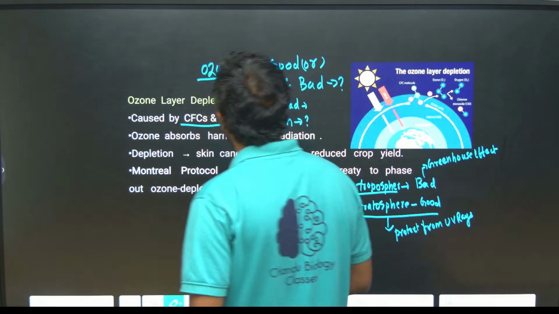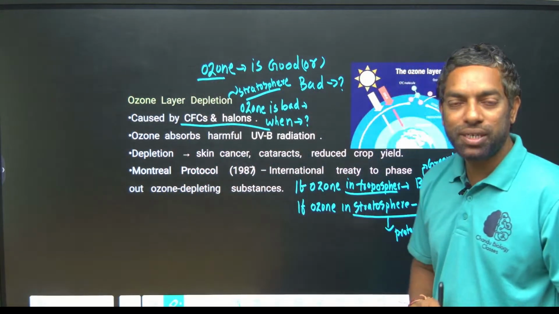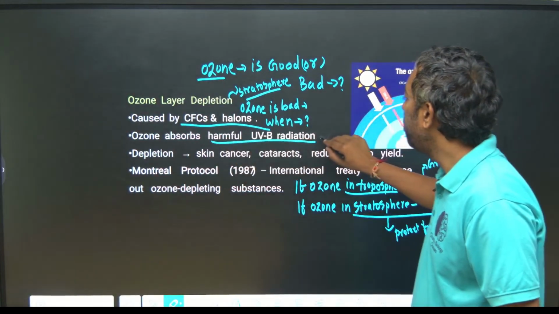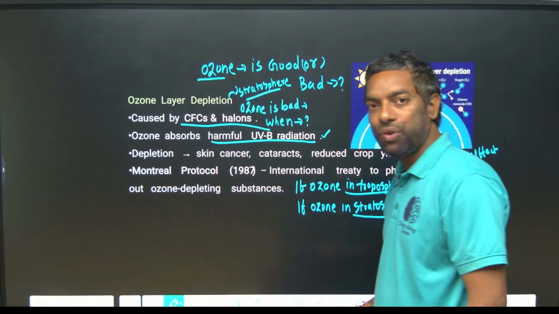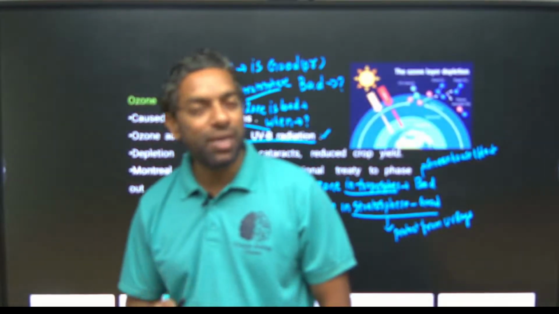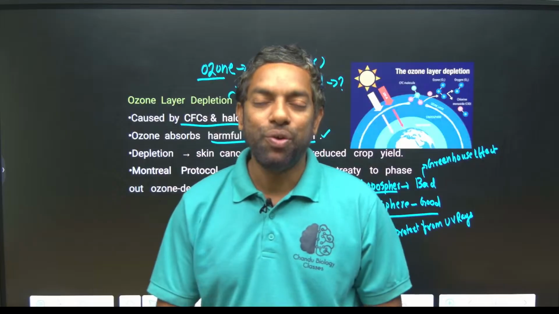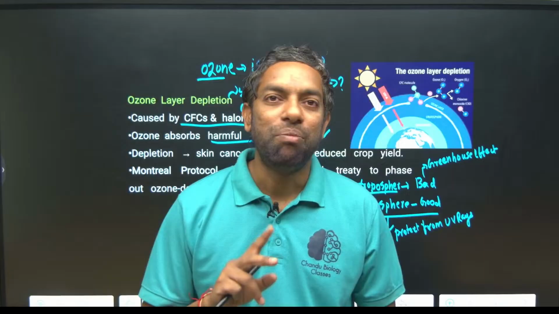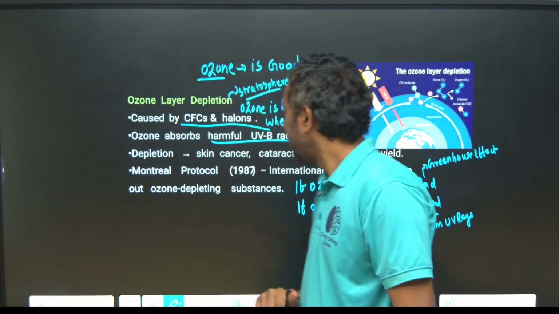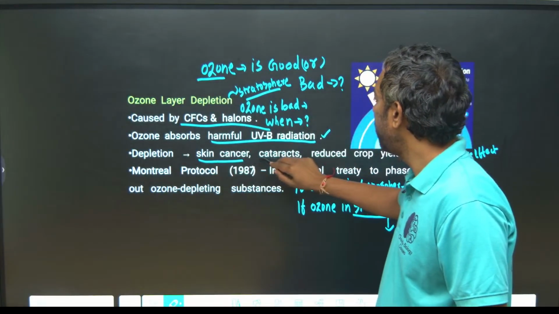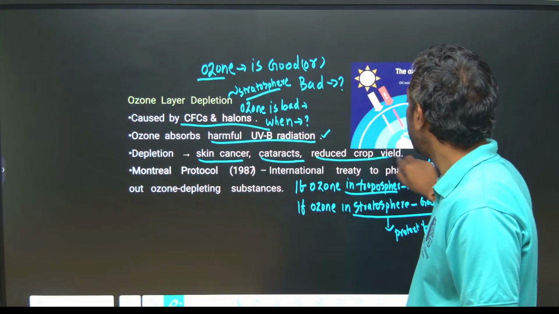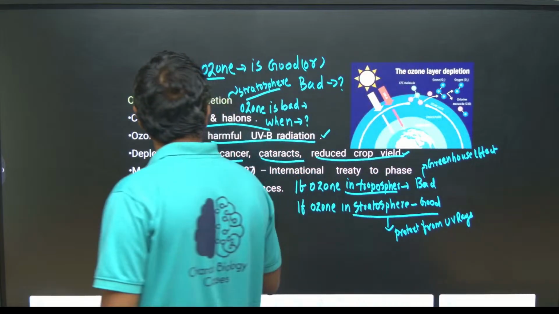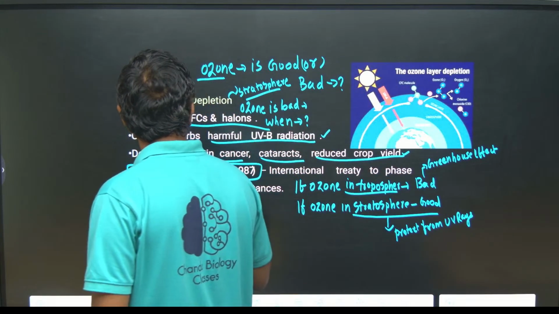Ozone depletion takes place in the stratosphere. Ozone absorbs UV radiation. UVA, UVB and UVC are there. UVB is the most harmful, causing skin cancers, cataracts, and reduced crop yields. Okay. The Montreal Protocol tells about ozone depletion.